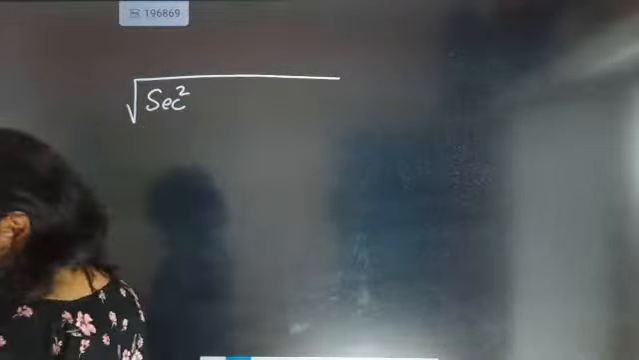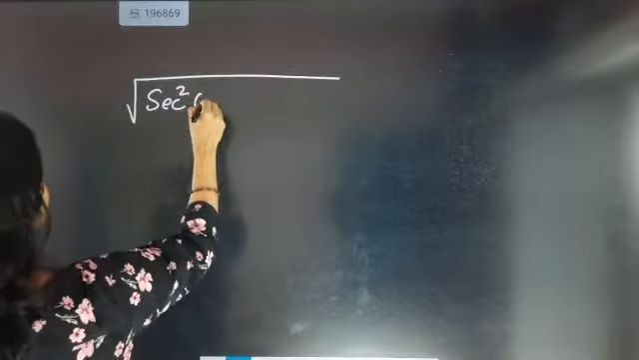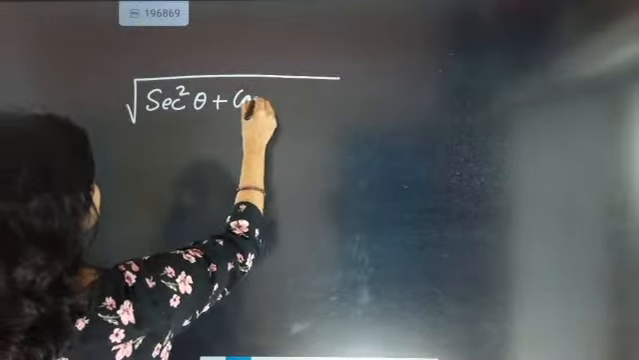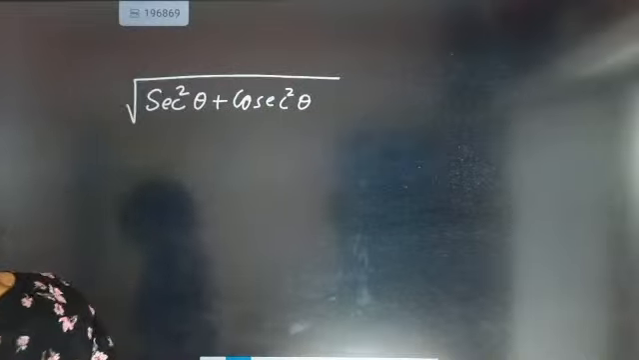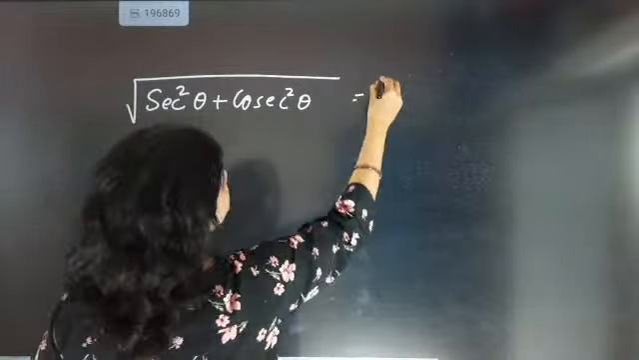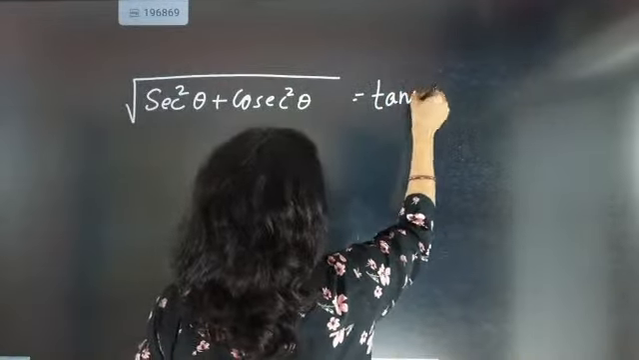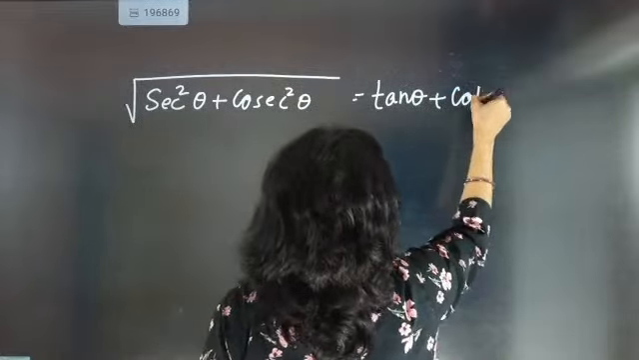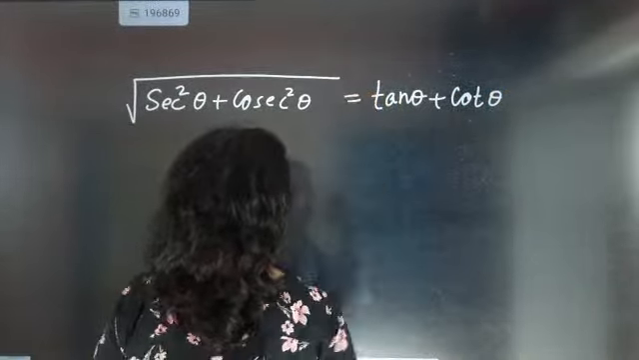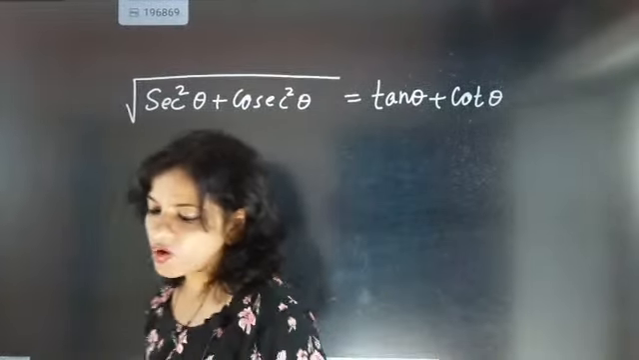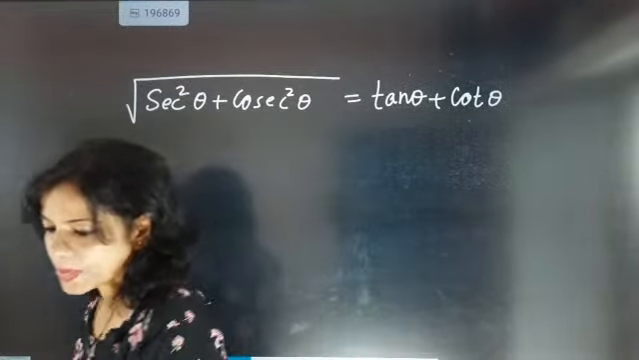Next question is: secant square theta plus cosecant square theta equal to tan theta plus cot theta. Now we have to prove this one.